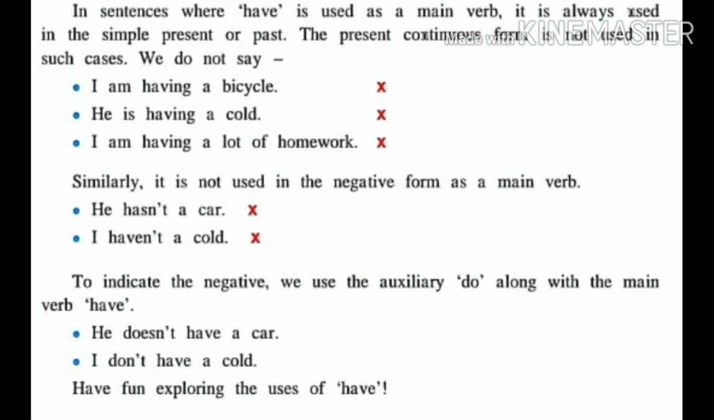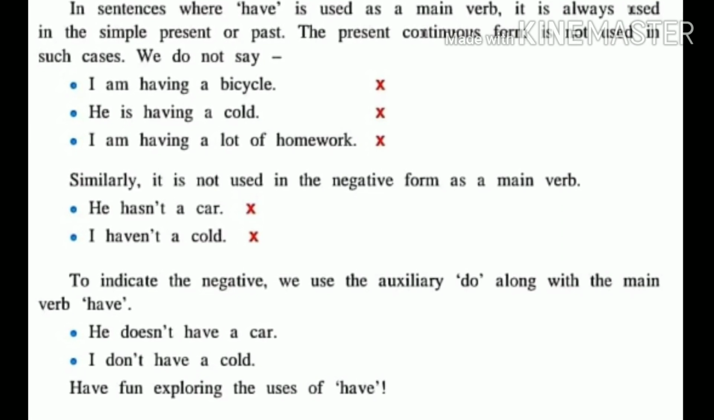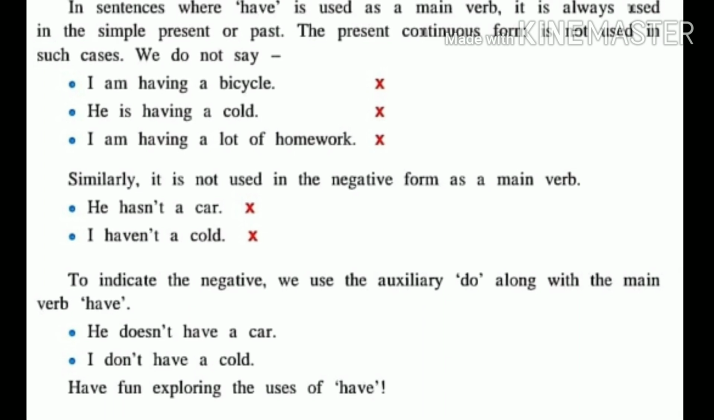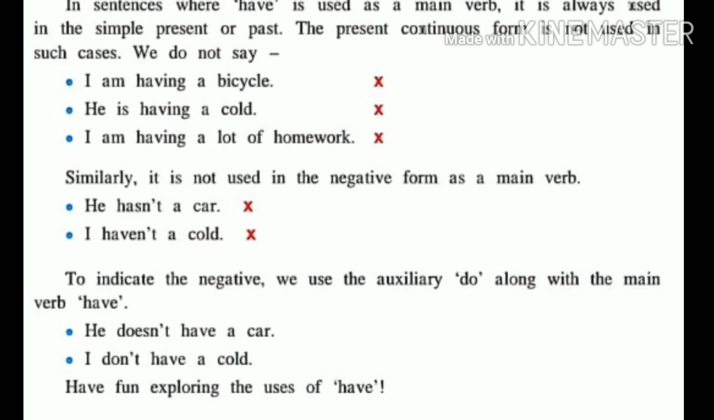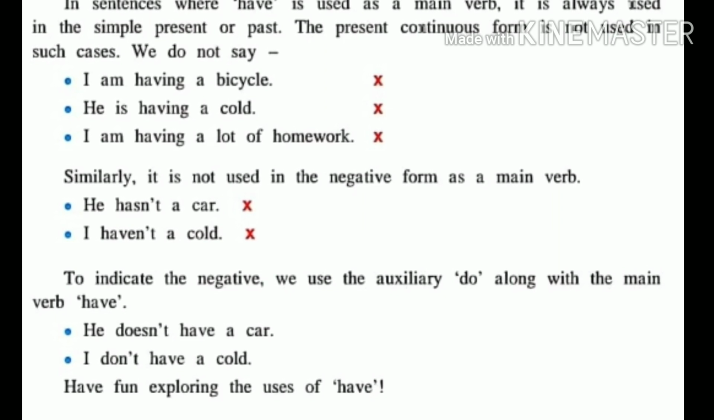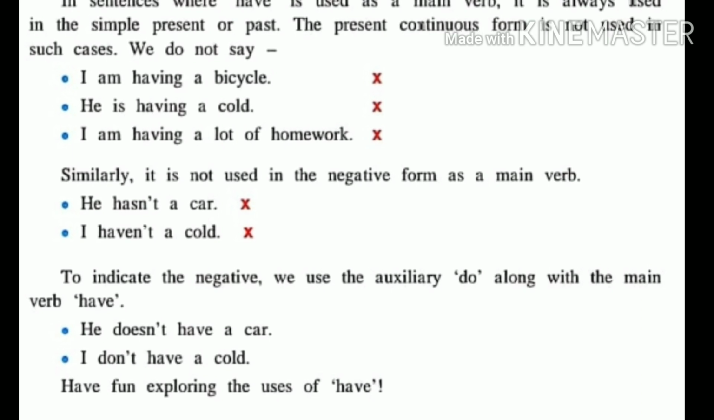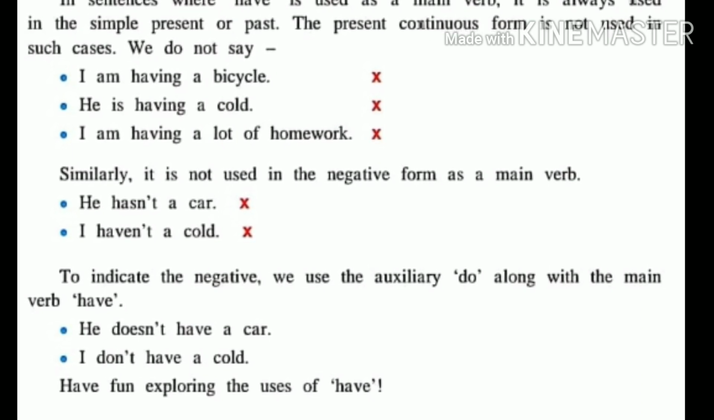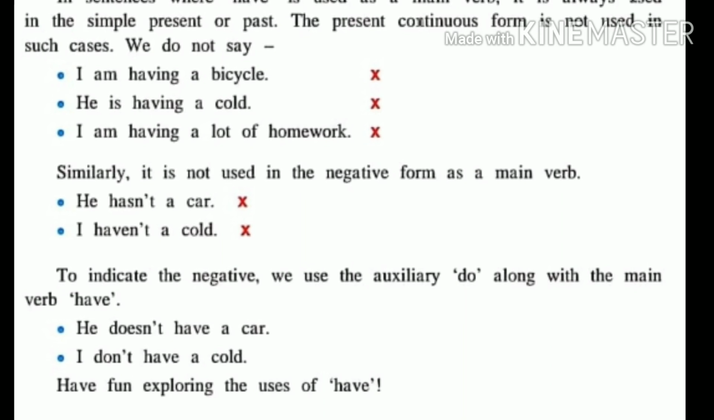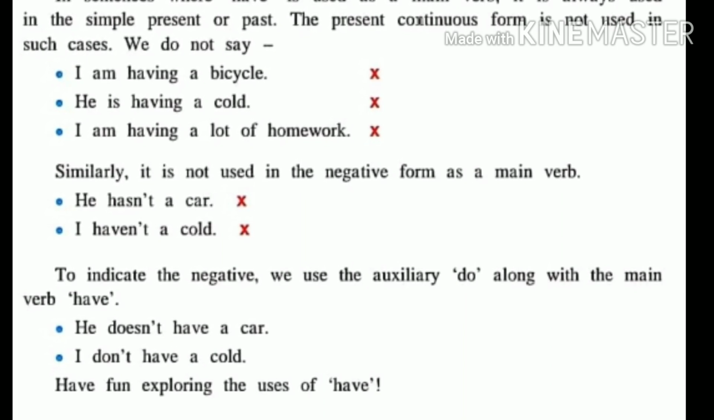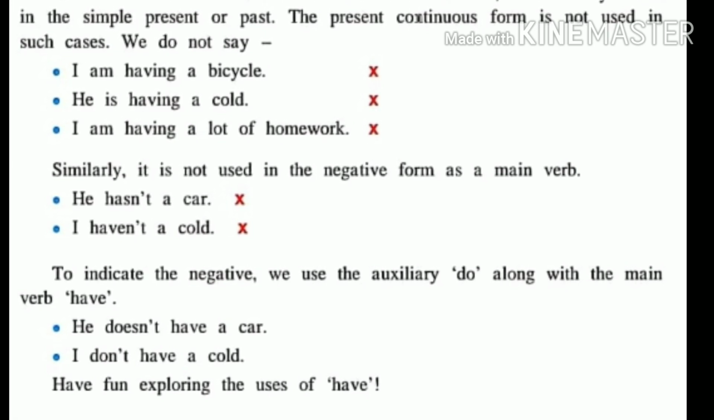Similarly, it is not used in the negative form as a main verb. To indicate the negative, we use the auxiliary do along with the main verb have. He does not have a car. I don't have a cold. If I say, I have a good stock of books, I have to change this sentence to negative. I will say, I don't have a good stock of books. Have fun exploring the use of have.